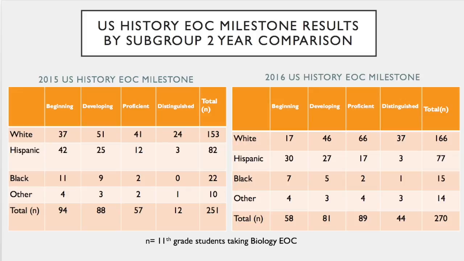A little bit different numbers in 2016 on the right. Once again, the white population having a bulk of the percentage of students performing in the proficient and distinguished, but we do see that the Hispanic population had more students in the proficient, and the black population had a student in the distinguished category, but still significantly less in terms of numbers and percentage than the white population.